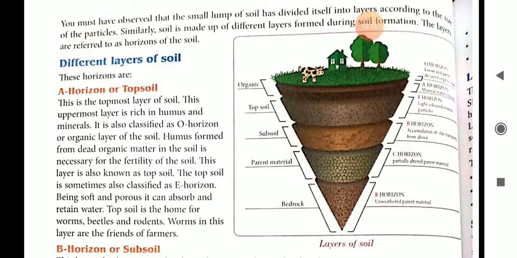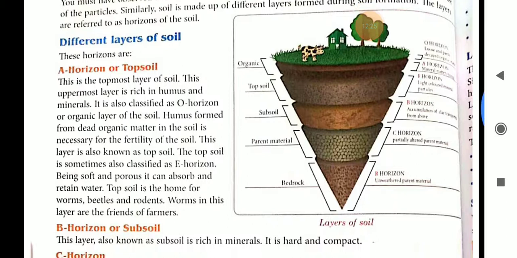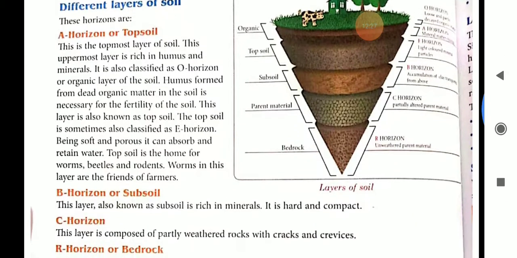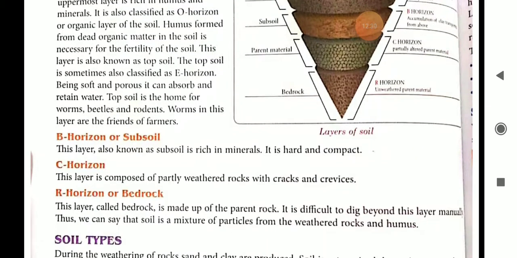It is the topmost layer of the soil where humus is present, and it is the home for worms and beetles and rodents. B horizon or subsoil: this layer is also known as subsoil, which is rich in minerals, and it is hard and compact. Compact means it is joined together very tightly. That means it is too much compact.